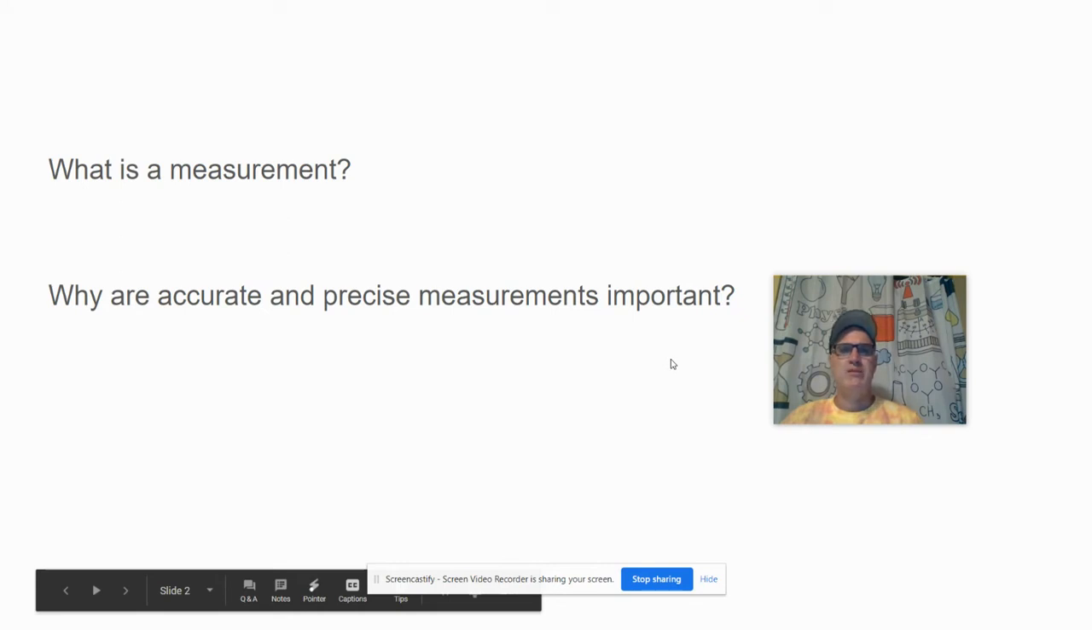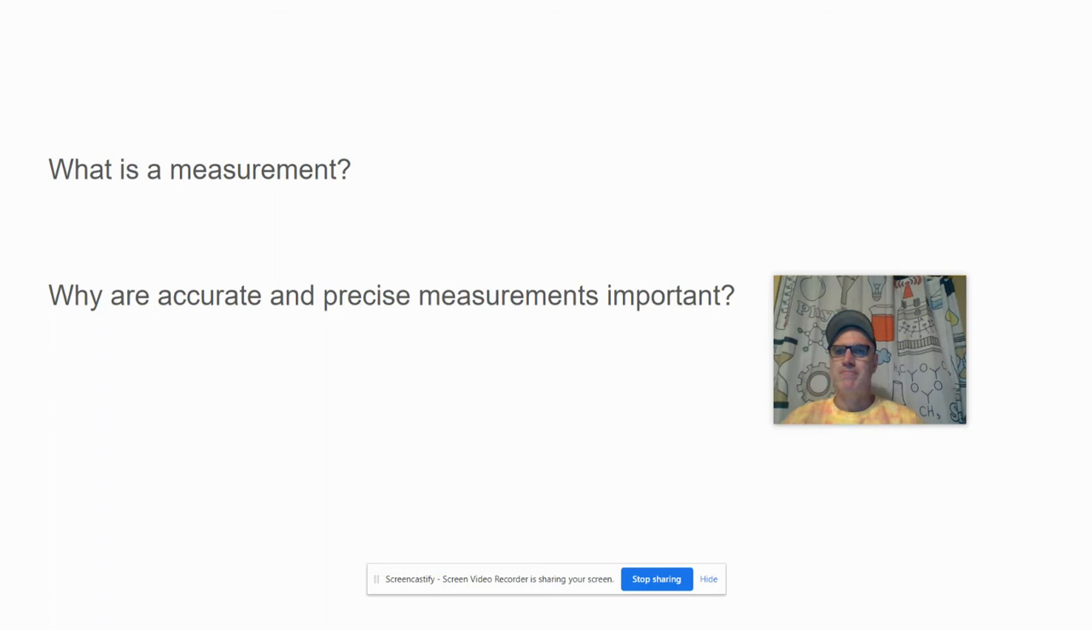All right. So what is measurement? What is measurement? Let's go and pause your video and write down on a piece of paper what you think measurement is. What is measurement? All right.